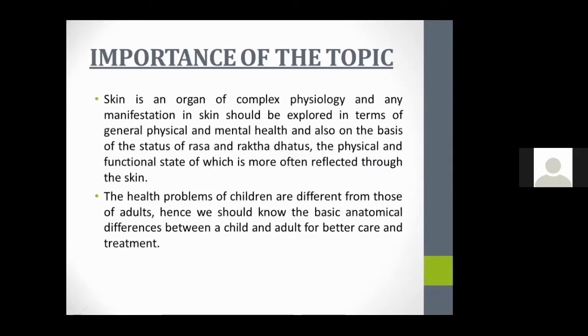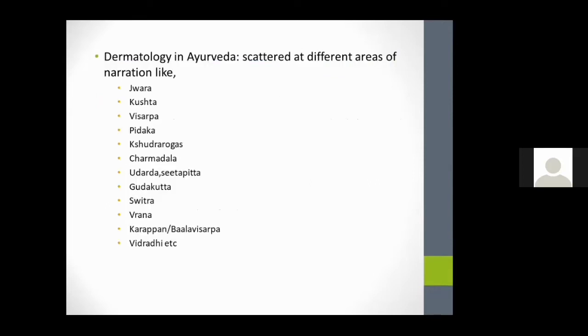Coming to the importance of the topic, we should understand the importance of the skin. That is the largest organ, as we all know, and this organ has complex physiology, and any manifestation in skin should be explored in terms of general physical and mental health, and also on the basis of the status of rasa and rakta dhatus, the physical and functional state of which is more often reflected through the skin. And coming to the children age group, the health problems of children are different from those of adults. Hence, we should know the basic anatomical differences between a child and an adult for better care and treatment.